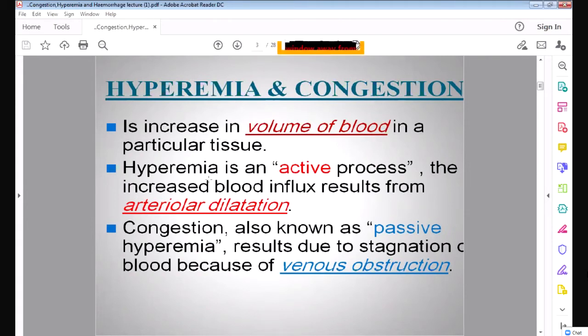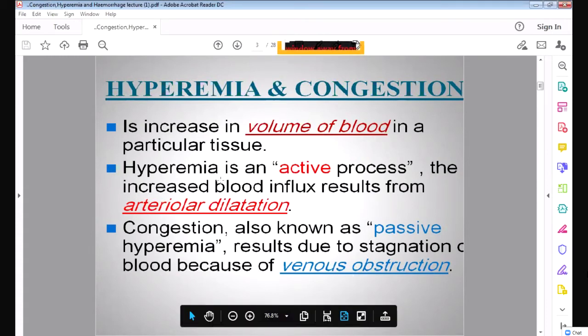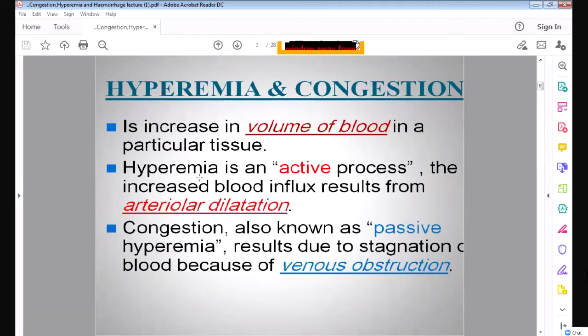Hyperemia is arterial blood, and congestion is venous blood. Hyperemia is an active process and it results from increased blood flow in the tissue due to arteriolar dilatation. So in hyperemia, the blood which is collected in the tissue is arterial blood. Arterial blood is which blood, oxygenated or deoxygenated? Oxygenated. Yes, so in hyperemia the tissue will have oxygenated blood. That is called hyperemia, and it is mostly due to arteriolar dilatation.